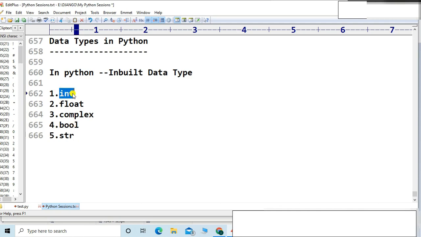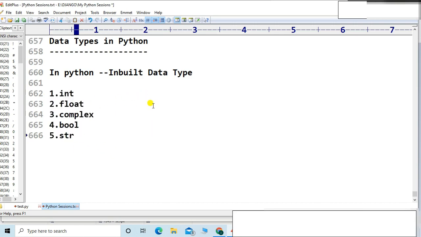You don't have to declare them. Python automatically considers the type. Suppose I wrote 10 plus 4j. Python automatically recognizes that it is a complex number. That's why it is inbuilt, and there is no need to declare it, friends. So those are the data types in Python, five data types, and these five are called fundamental data types.